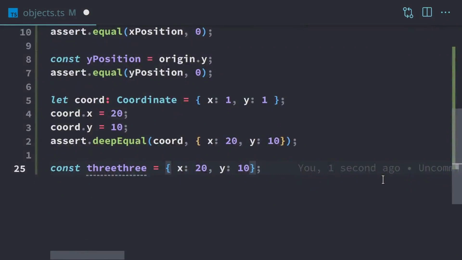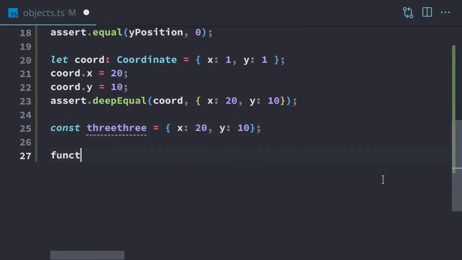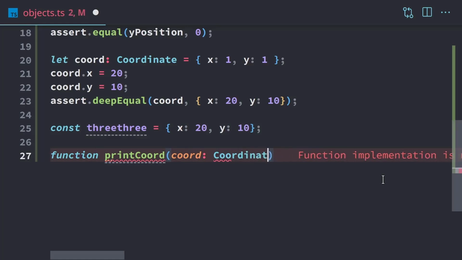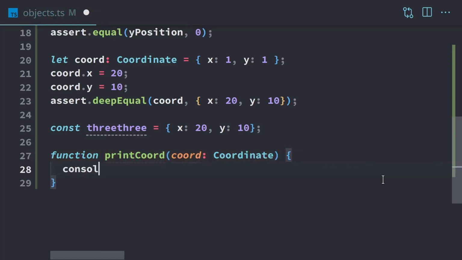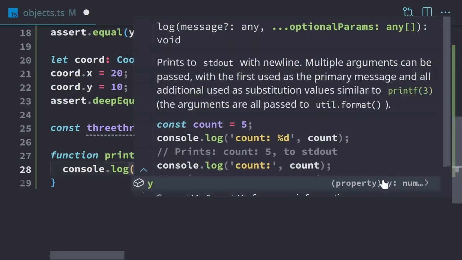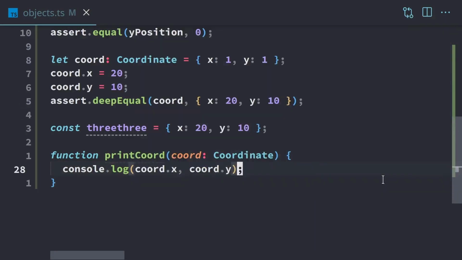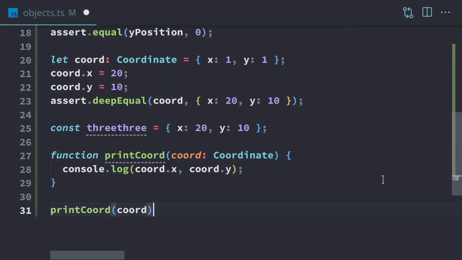So I want to do another function, just like we have the type alias. So we're going to have printCoordinate, and we'll have chord, and that's a coordinate. And we'll do a console.log, and we'll just log chord.x and chord.y. Nothing fancy. And we're going to print chord, and we'll supply our chord, and that'll work.